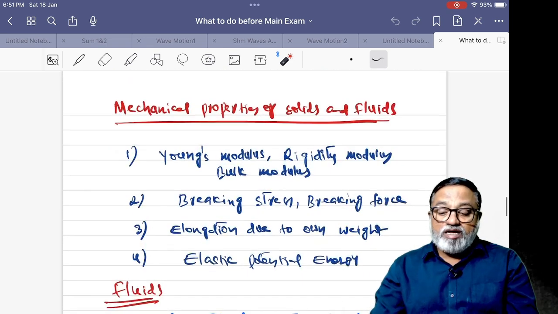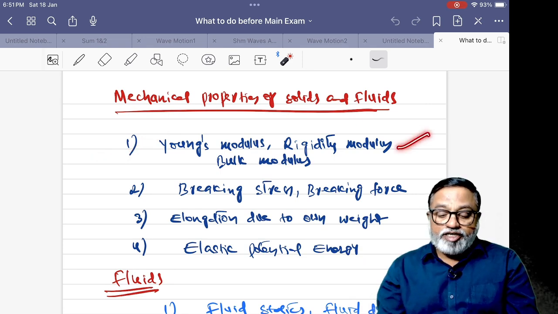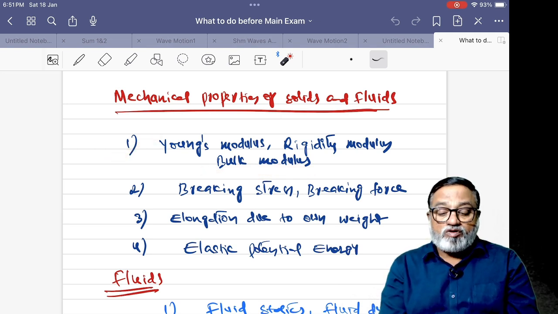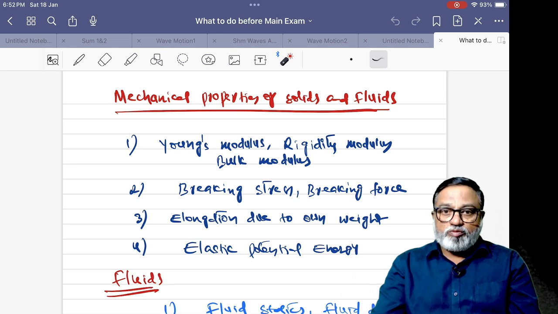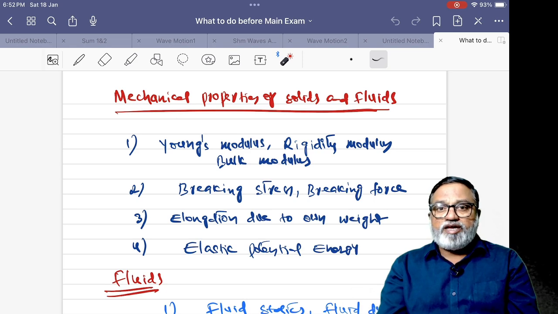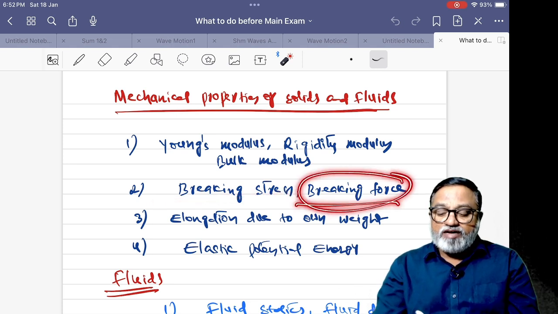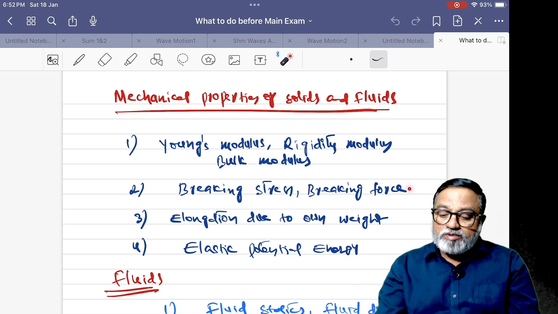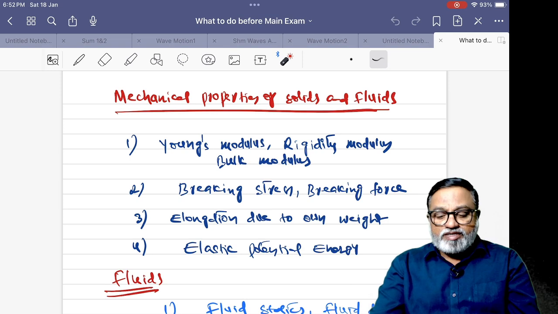This is from gravitation. And the mechanical properties of solids and fluids. So Young's modulus, rigidity modulus, bulk modulus. Most of the problems, 90% of the problems, are on Young's modulus. If two wires are connected in series, what is the resultant Young's modulus? In parallel, like that, what is the elongation? Y is equal to F by A into delta L by L, and the breaking stress and the breaking force. See, your breaking force does not depend on dimensions, it only depends on the nature of the material. Breaking stress only depends on area, does not depend on length.